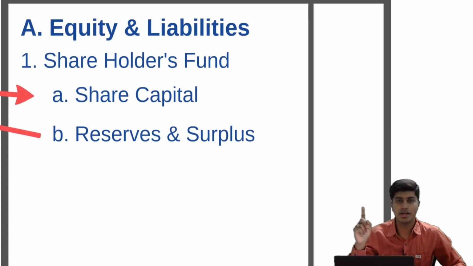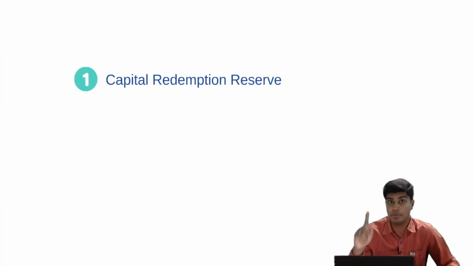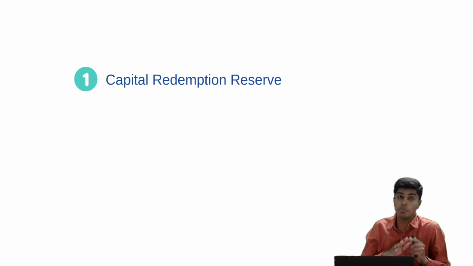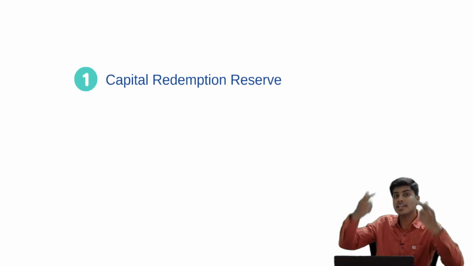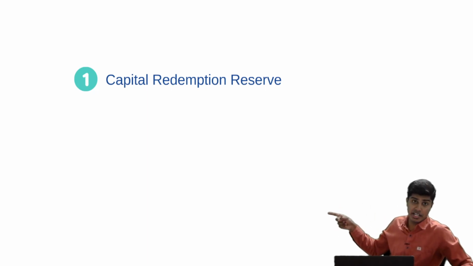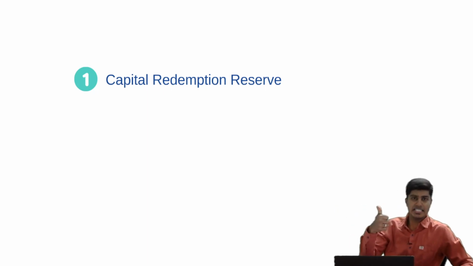Starting with the first one, capital redemption reserve. The first reserve that should be used for the purpose of bonus issue is capital redemption reserve. When an organization has CRR, money cannot be taken from any other reserve for bonus issue. You need to first completely exhaust your CRR. Beyond CRR, if you still want some reserves to capitalize and make bonus issue, that's when we go to other reserves. If not, we'll suffice our entire bonus issue by capital redemption reserve. So the first one is CRR.